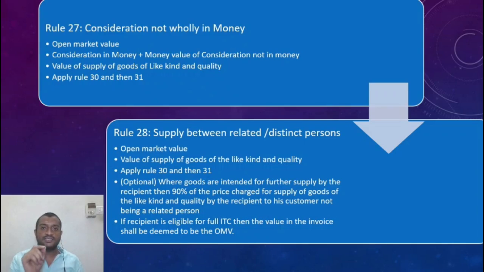Now we looked at section 15 subsection 1. It said transaction value should be taken where price is the sole consideration and the transaction is between two unrelated persons. So what if the price is not the sole consideration? If price is not the sole consideration, we have to apply rule 27. If the transaction is between two related persons, then we have to apply rule 28. Alright, let us look at 27.